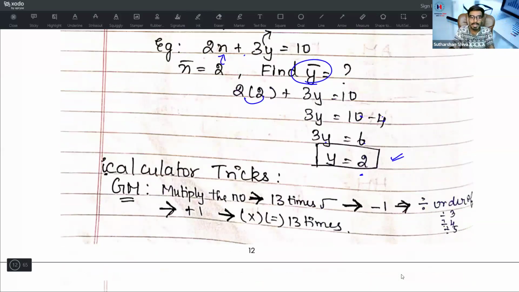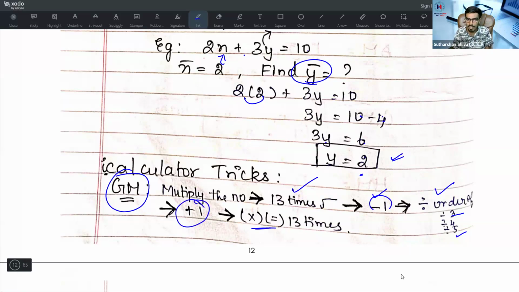Now, come to the calculator tricks. What is a geometric mean? What calculator trick can we do? Whatever the given number, press that number, then press the square root button 13 times and subtract 1. Then divide by the order, whether it's a third root, fourth root, fifth root, seventh root or 10th root, divide by that number. And whatever you subtracted, then you will add.